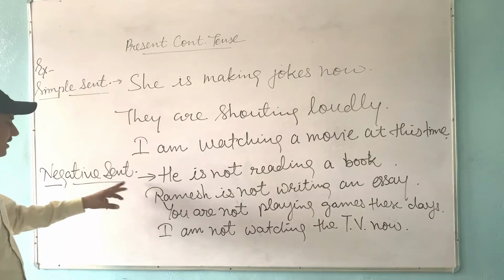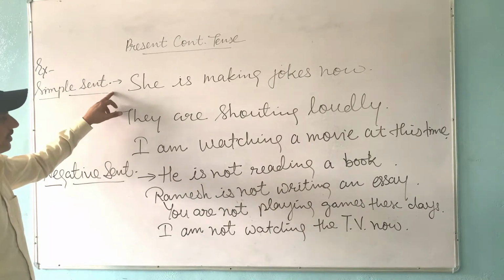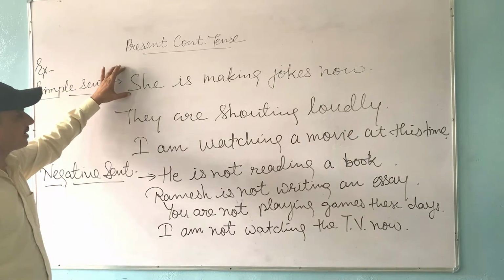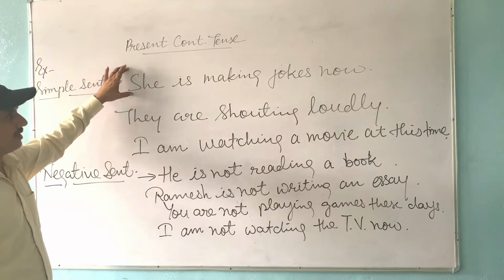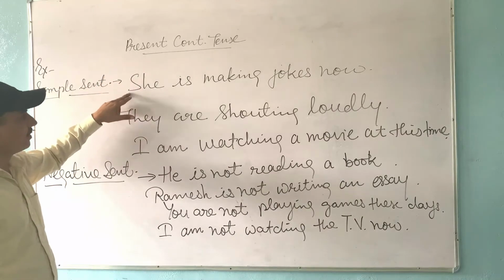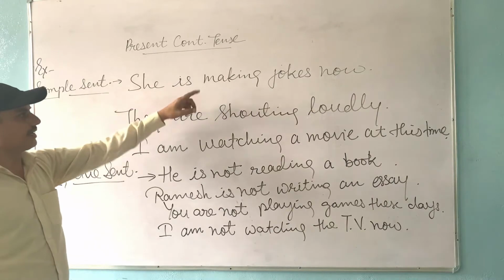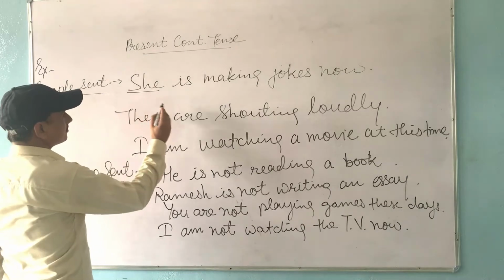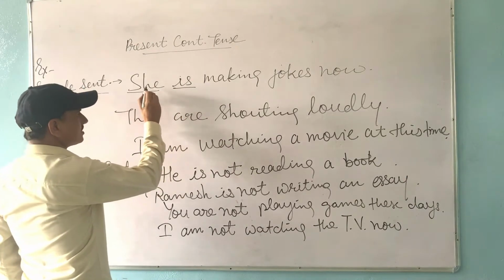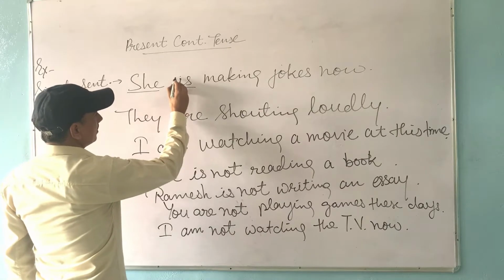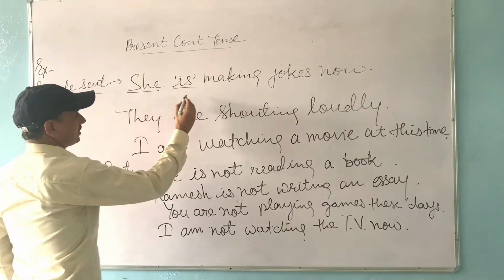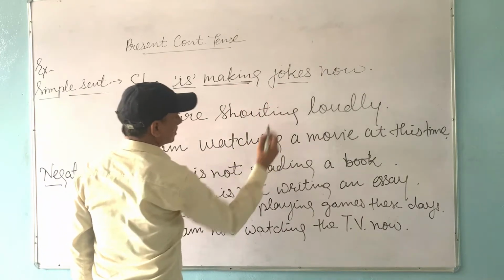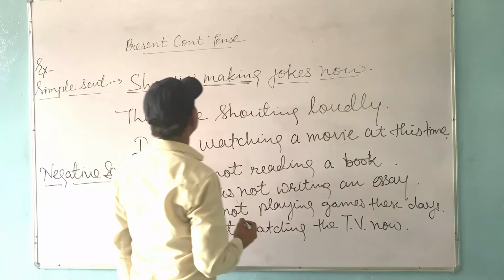Affirmative and negative sentences. Simple sentence or affirmative sentence. In simple sentences, we always follow the structure: subject plus helping verb plus first form of verb with ing plus object plus other word. In present continuous tense, like: She is making jokes now. She is the subject here. Is, because the subject is singular, so is has been used here. Then making is the first form of the main verb with ing, jokes is the object, and now is the other word.